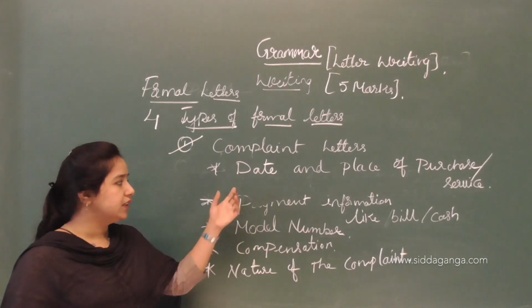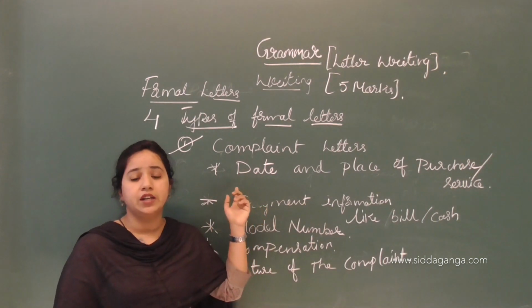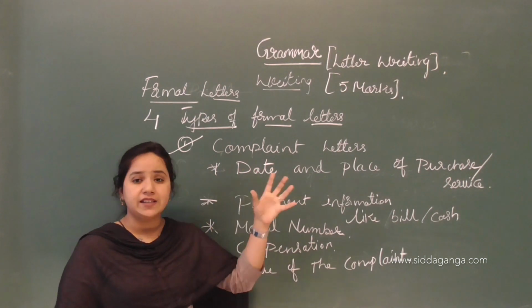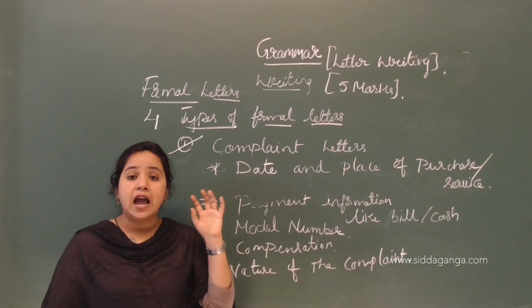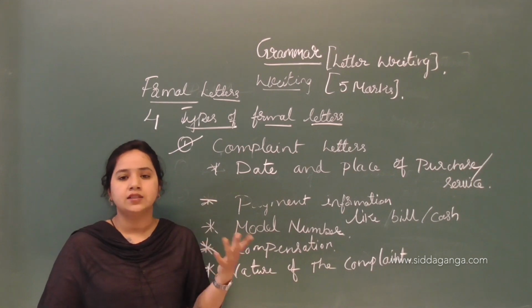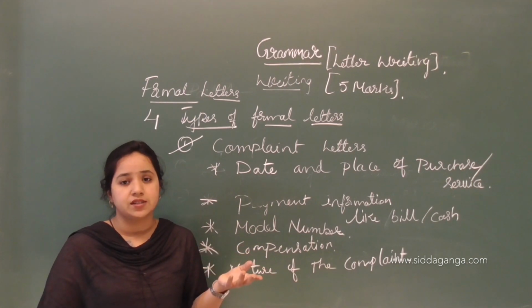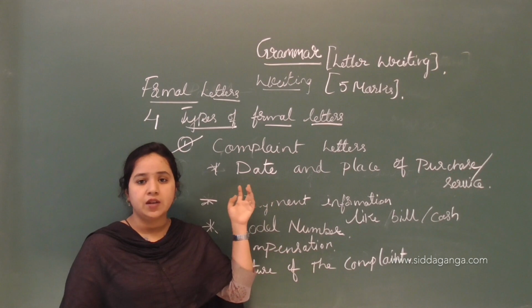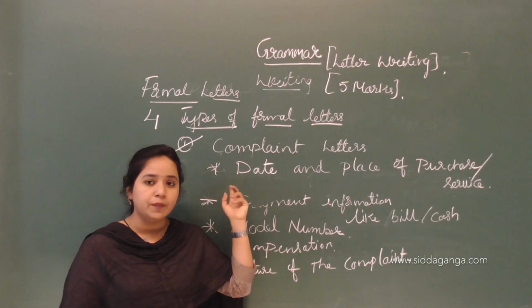You should mention the date when you purchased the product or the services, and also the place. The important thing is the address: in which shop, which mall or any other place you purchased it. That place is very important when you are writing this letter.